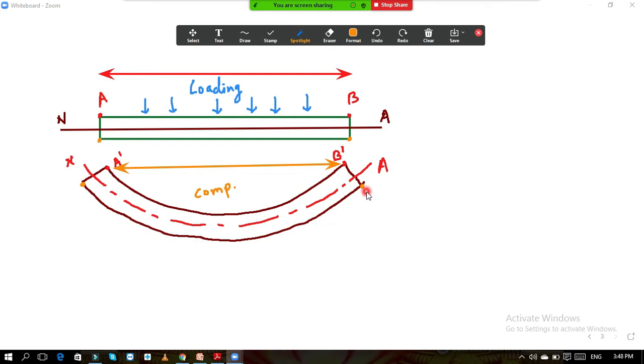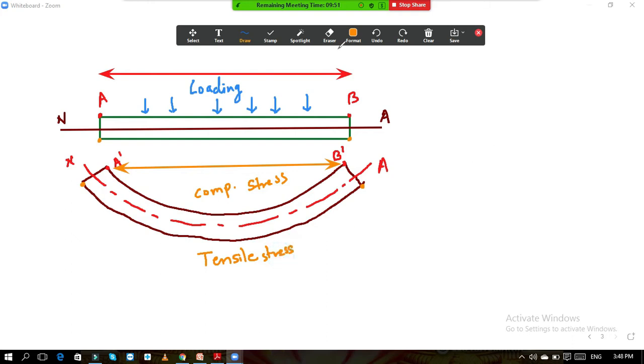So increase means what? When the distance is increased, elongation is there, and when elongation is there, there must be tensile forces. Due to the tensile force only elongation gets developed. So here the tensile stresses are there. Here you will get the compressive stress, and here the stress is tensile stress.